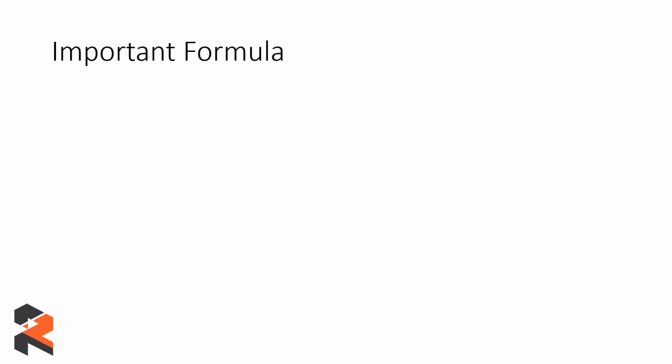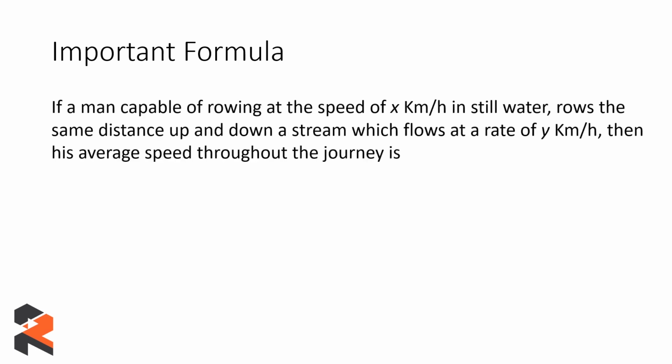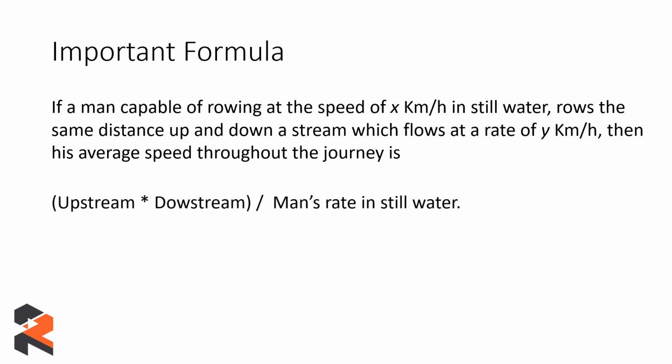Let's look at one important formula now. If a man is capable of rowing at the speed of x kilometers per hour in still water, and he rows the same distance up and down a stream which flows at the rate of y kilometers per hour, then in that case his average speed throughout the journey is given by upstream speed into downstream speed divided by the man's rate in still water, which is nothing but x plus y into x minus y divided by x, and the unit will be kilometers per hour.